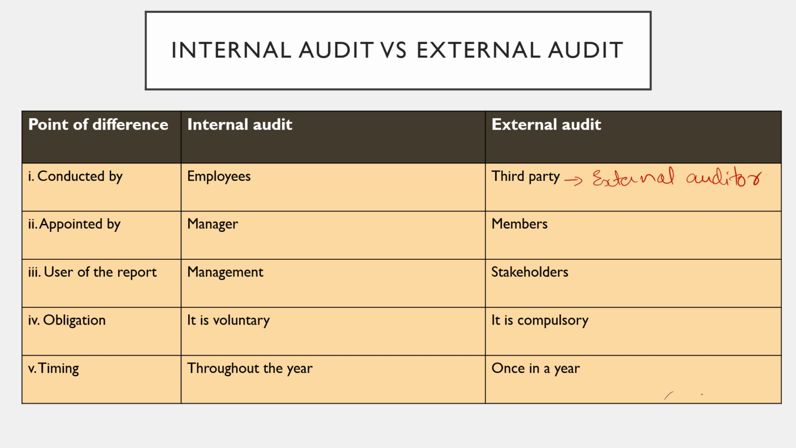User of the report: for internal audit the user is management, and for external audit the users are stakeholders. Then obligation: internal audit is voluntary, but external audit is compulsory. And timing: internal audit is conducted throughout the year, and external audit is conducted once a year.